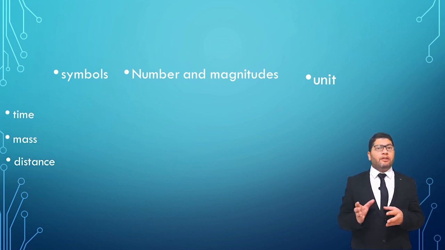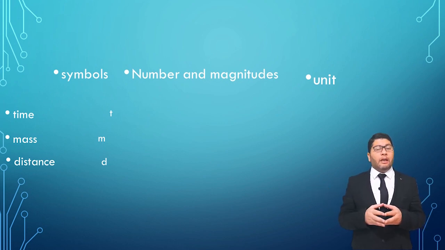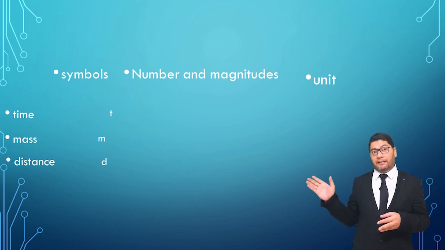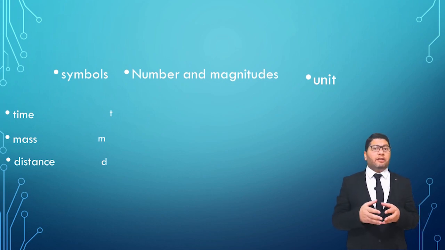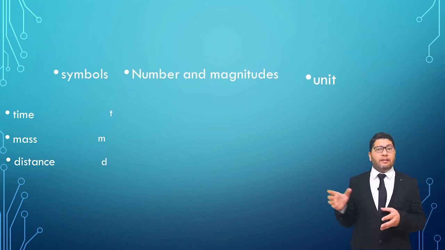The first one, the symbol. For example, if I want to represent the time, instead of writing time, we can write T, the symbol for time. If I want to represent the mass, instead of writing mass in the equation, we can write M, the symbol for the mass. If I want to represent the distance, we can write D, the symbol for the distance.